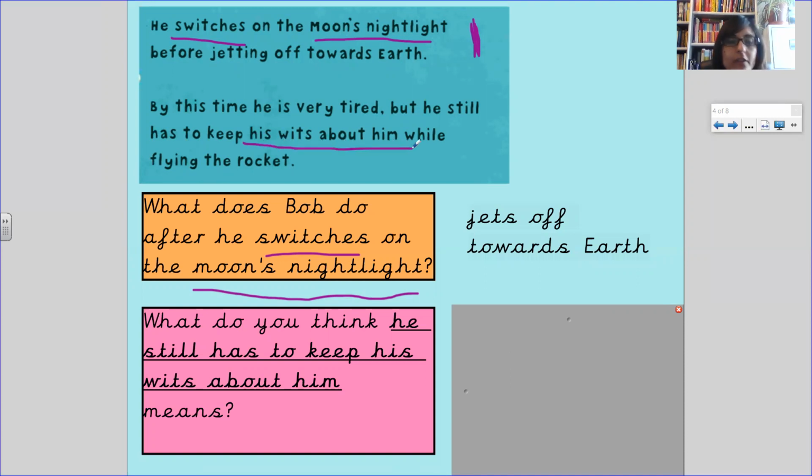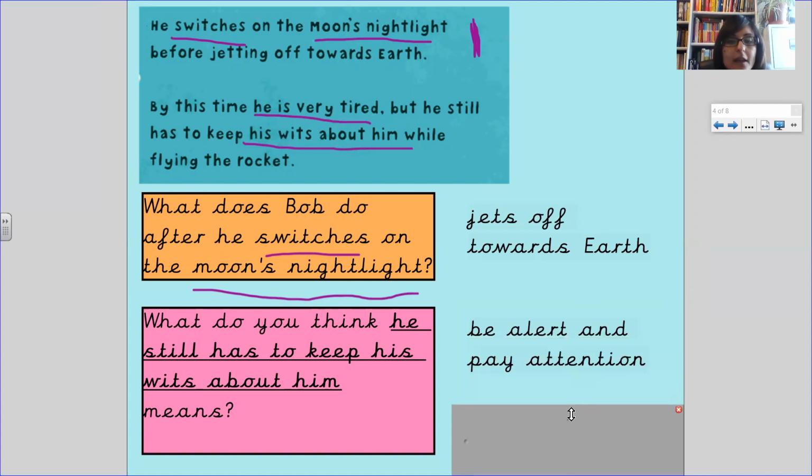And if we go back and read the sentence around it, by this time he's very tired, but he still has to keep his wits about him while flying the rocket. So he's flying the rocket. What does he need to do? He needs to be alert. He needs to focus. But what's wrong? He's very tired. So to keep his wits about him means he has to focus and be alert and pay attention while he's flying the rocket, even though he's tired.